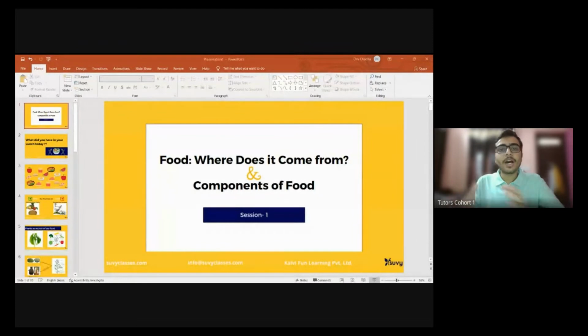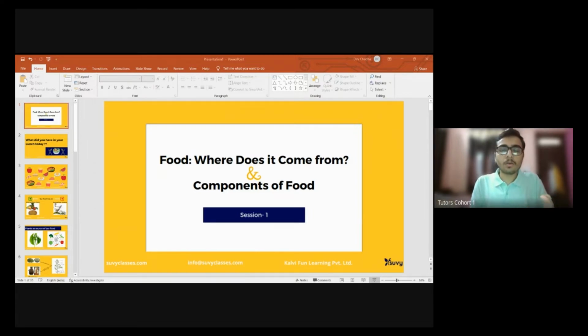Okay, so hi everyone. I am present here on behalf of SUVY Classes, and as you all know, we will be discussing the chapters from the Class 6 Science syllabus. Our main objective is to take a quick revision so that when we move to Class 7, we have a perfect picture of what we have studied in Class 6. Also, if your exams have not been held yet, it would definitely help you in your school exams.